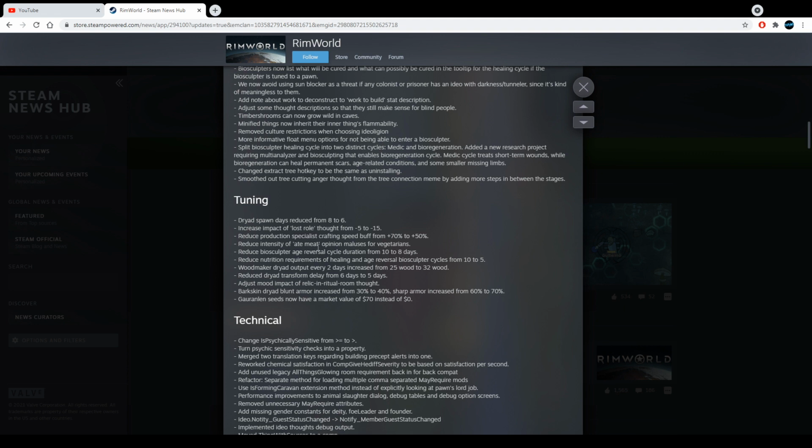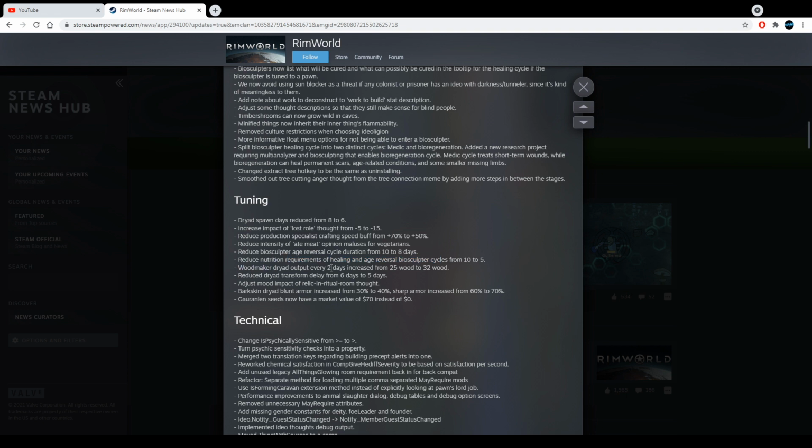Reduce intensity of eat meat opinion malus for vegetarians. Okay, so I guess by reducing intensity, I'm deducing they mean reducing the mood debuff. I'm assuming, again, it's a little bit vague. I don't know what they mean. Reduce biosculptor age. Again, I don't even know what biosculptor is. Reduce nutrition requirement of healing and age reversal biosculptor.